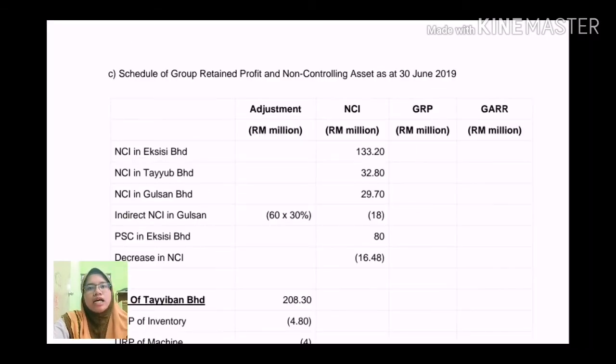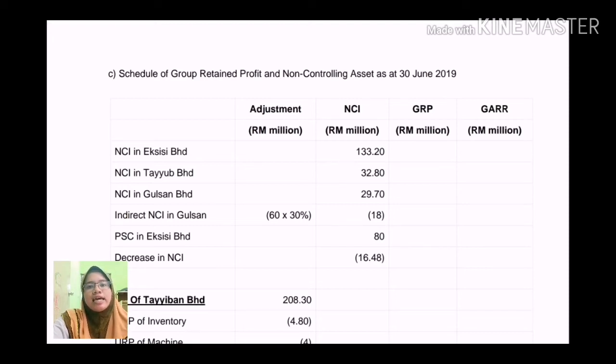Next, I will discuss the schedule of group retained profit and the non-controlling interest as at 30 June 2019. We will need 3 columns for group, NCI, and ARR. First, record all the NCI portion from every subsidiary including the indirect interest. To calculate the indirect interest of NCI, get the consideration transferred of Gulsan, which is 60 million, then we times